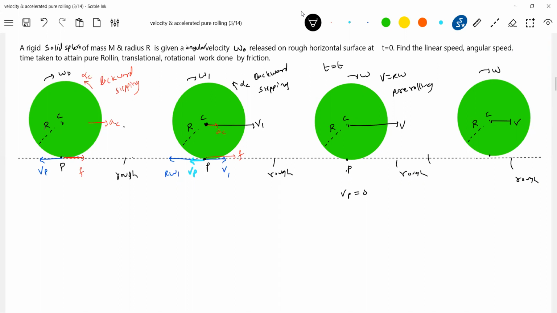What are the methods? Conservation of angular momentum. You apply it. Directly you'll get omega. From omega you can manage all other things. Applying conservation, I took G earlier, now let me write P. Both are same. So L_P initial is equal to L_P final. Net torque about P is 0.